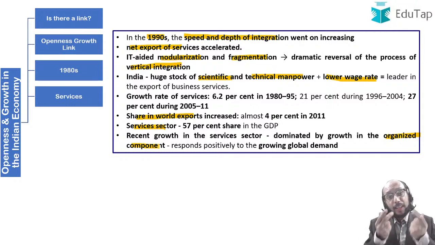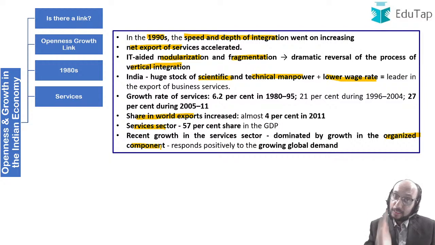Now again, there are two sets of thought in this. One set of thought, I have explained to you, is that India opened up the economy and therefore the services sector was able to run ahead. That is the first argument, or the first side of the argument. Then there is another side of the argument. The other side of the argument says that where did this good stock of scientific and technical manpower come from? Where did it come from? Right?